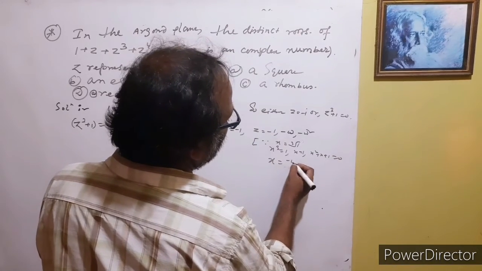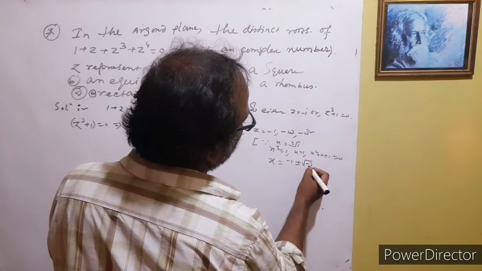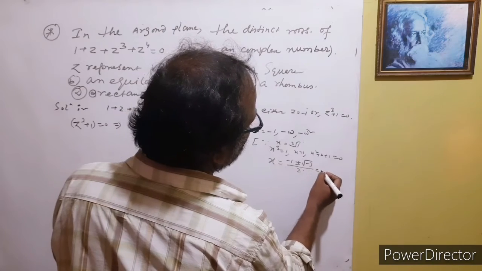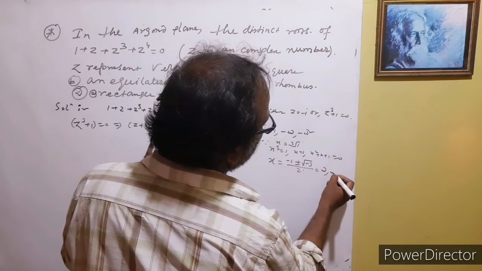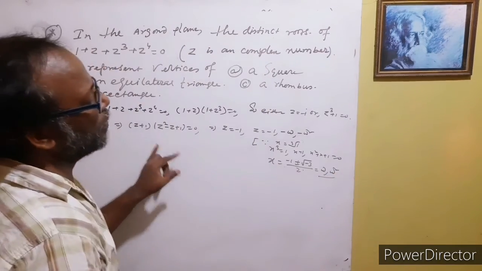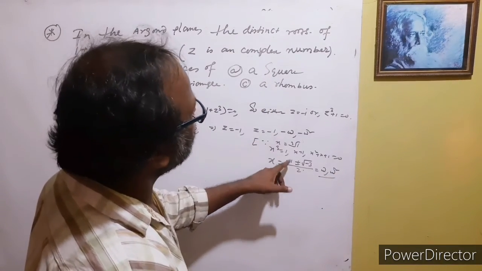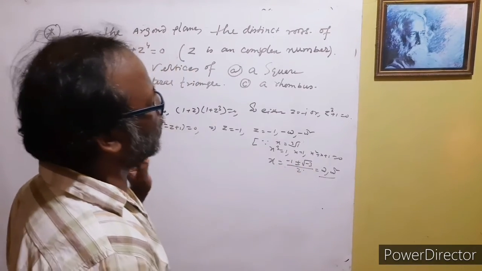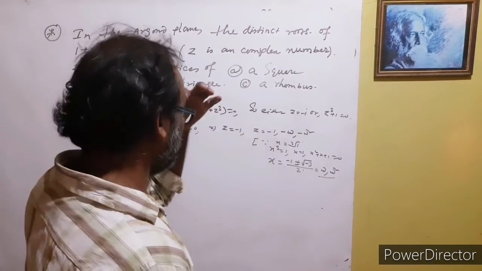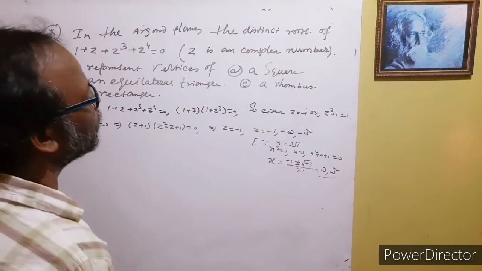So then you get minus 1 plus or minus root over minus 3, by 2, and I can write this as omega and omega square. So that's why we represent these roots as minus omega and minus omega square.